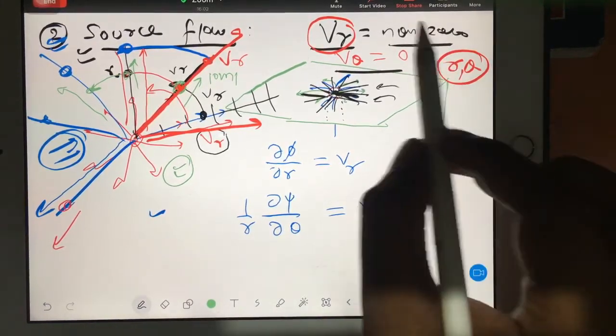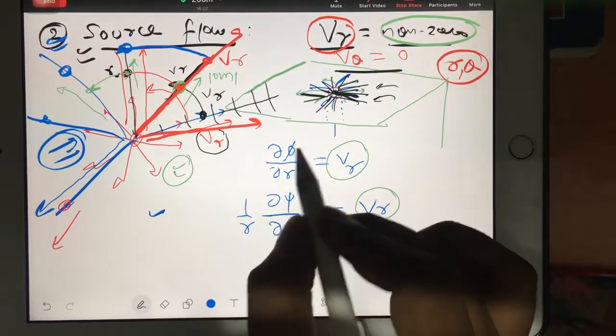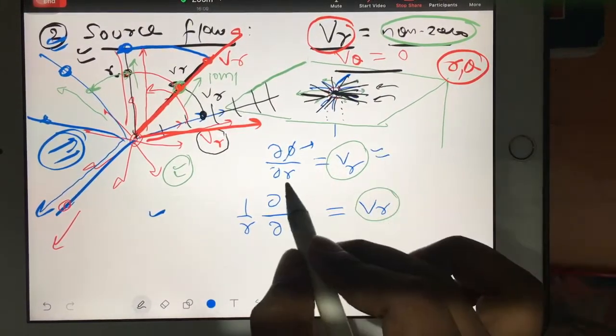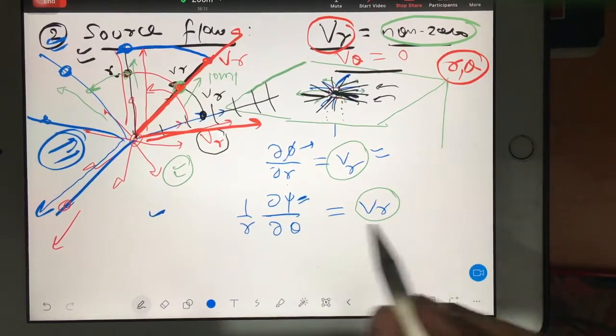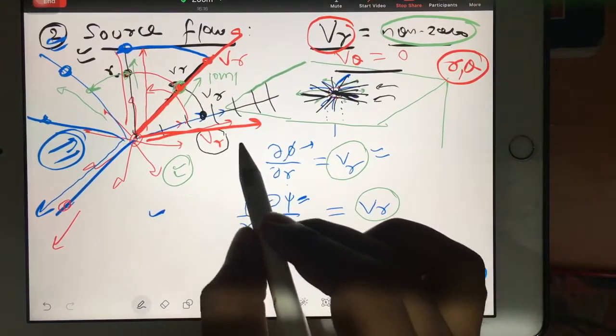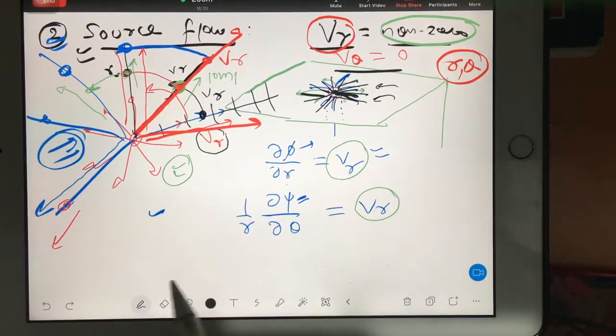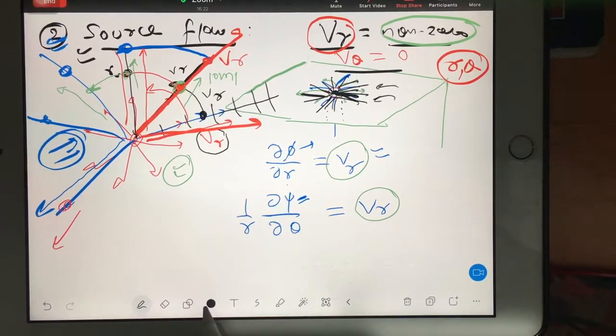Means VR is non-zero here. So okay, VR is non-zero. Means we can develop our phi equation in terms of VR and R, and in the same way psi equation in terms of VR and R. How can we develop? Now see here, as I told you, in aerodynamics you should have some basic mathematics ideas. At least everyone is having that much integration basic parts.